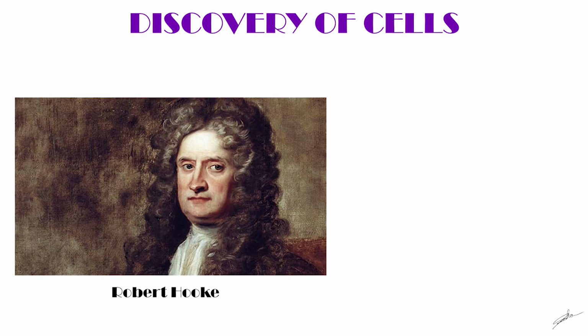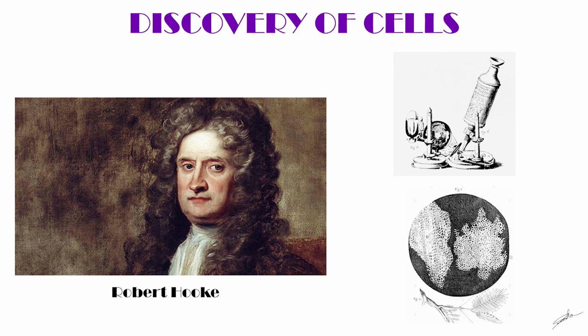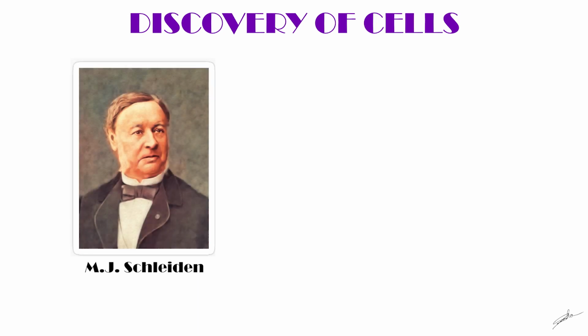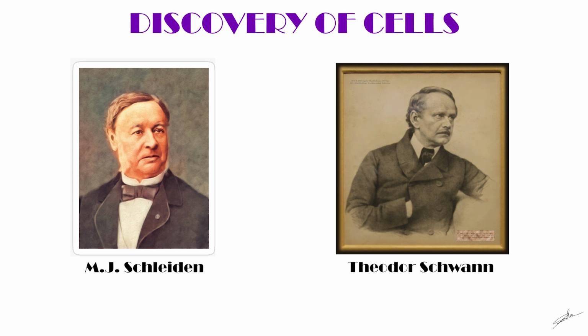In the later part of 16th century, an English scientist, Robert Hooke, made the first ever compound microscope. And using that microscope, he was able to see cells present in a thin slice of cork. And he was the person who coined the term cell. In 1838, M.J. Schleiden proposed that all plants are made up of cells. Just a year later, Theodor Schwann proposed that all animals are made up of cells. And the work of these two great scientists established the cell theory, that is, all living organisms are made up of cells.